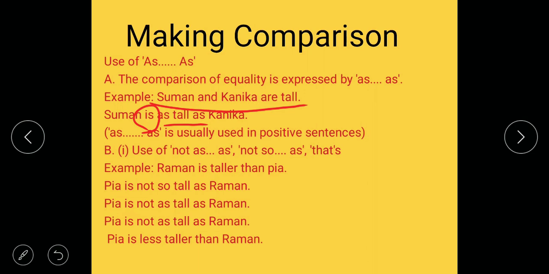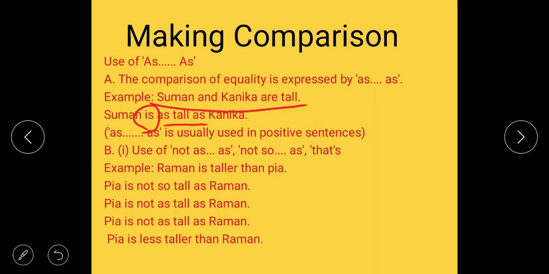Use of not as, not so as. Raman is taller than Pia. Then we have to use, Pia is not so tall as. So as form we are using, not so as form. Pia is not so tall as Raman. It is negative, with negative, comparative form changes to positive form. Taller changes to tall. Pia is not as tall as Raman.